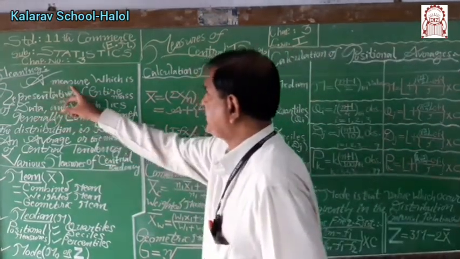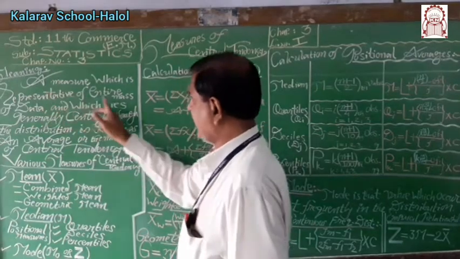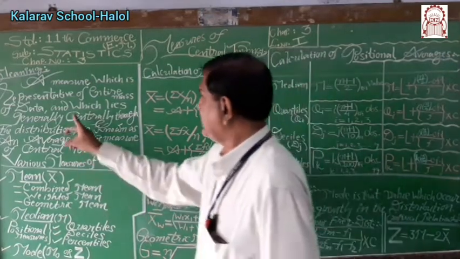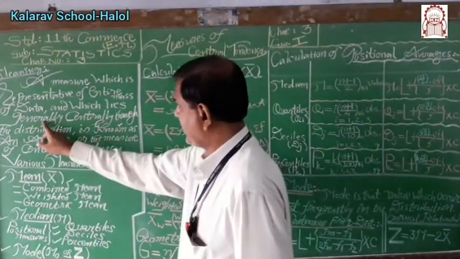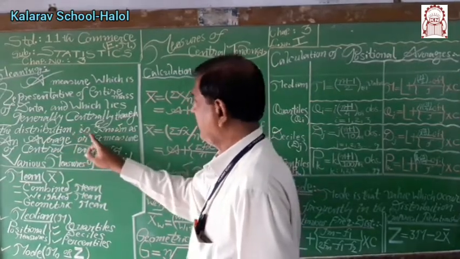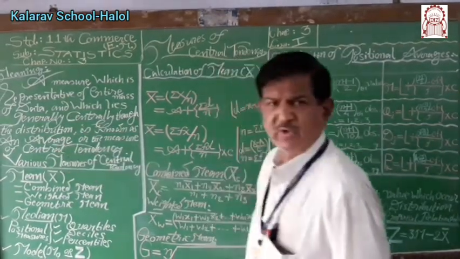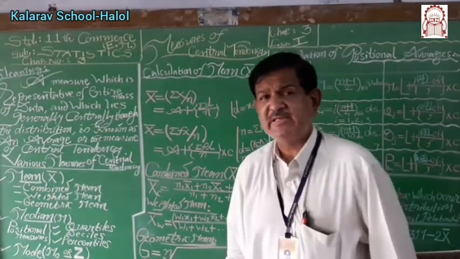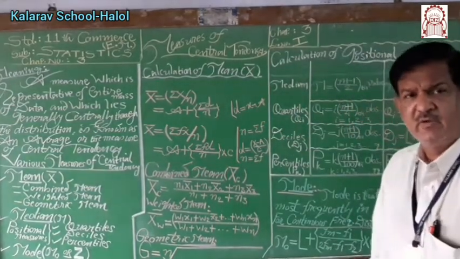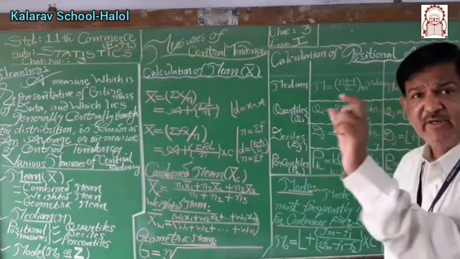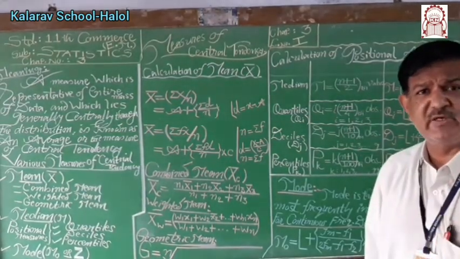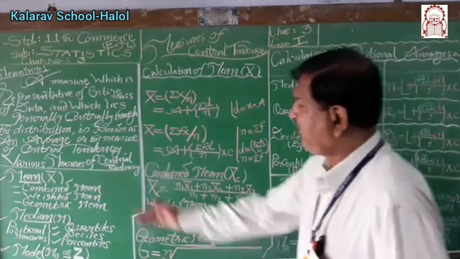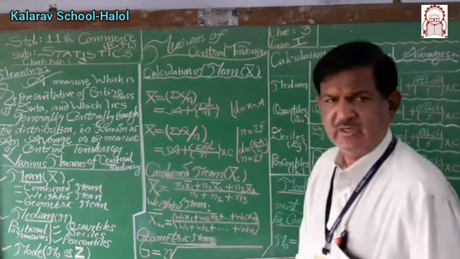A measure or a single value which is the representative of the entire mass of the data and which generally lies centrally through the distribution, it is known as an average or the measure of central tendency or measure of central value. There are various measures. In practice we can say average temperature, average rainfall, average marks, average height, average salary, average revenue of the supermarket, right? Different measures, various measures of central tendency.